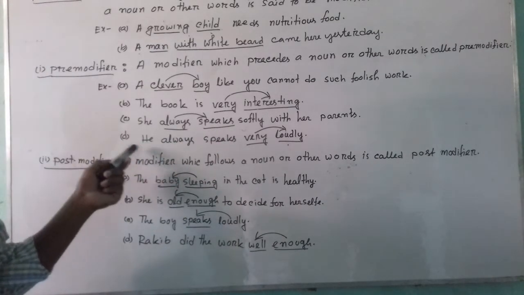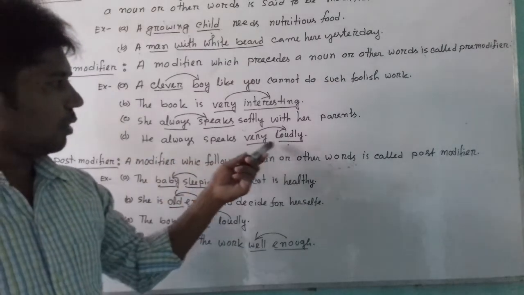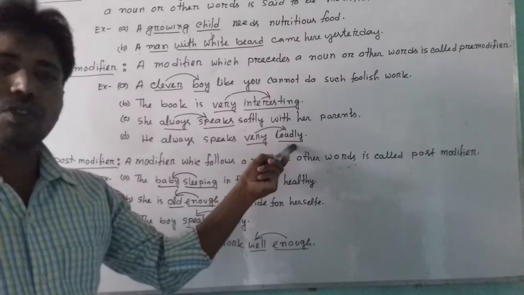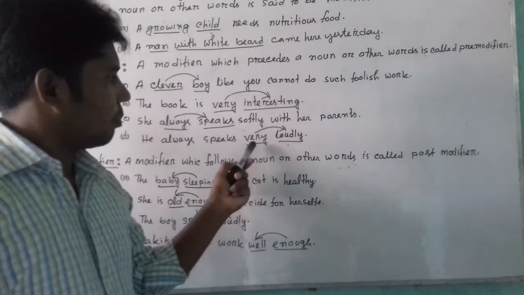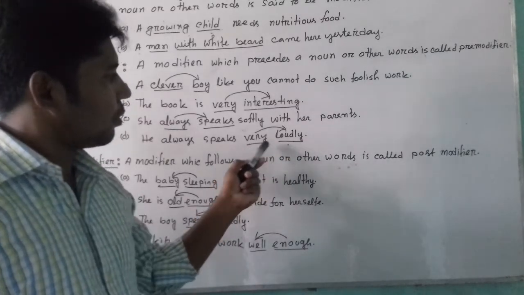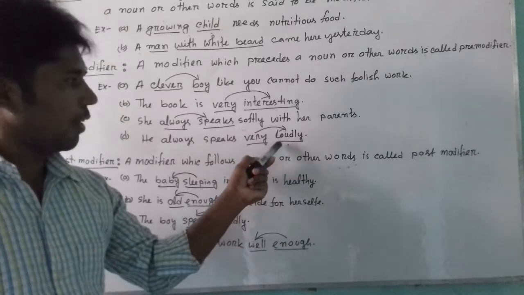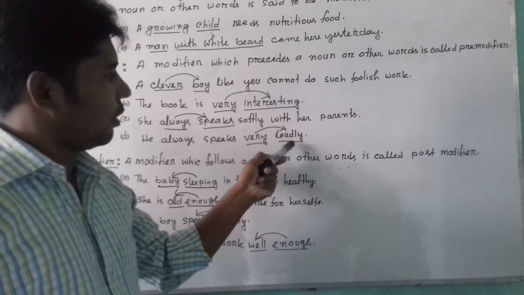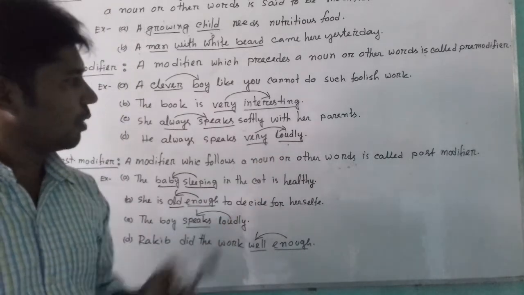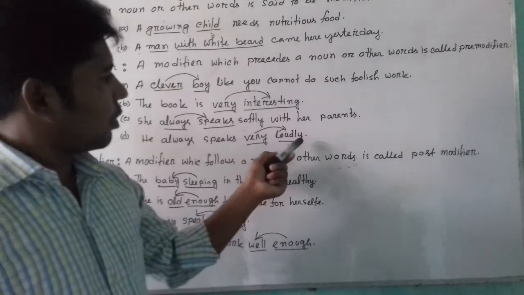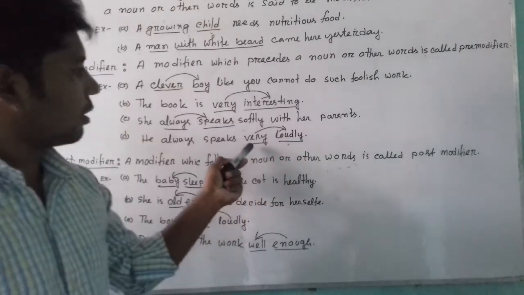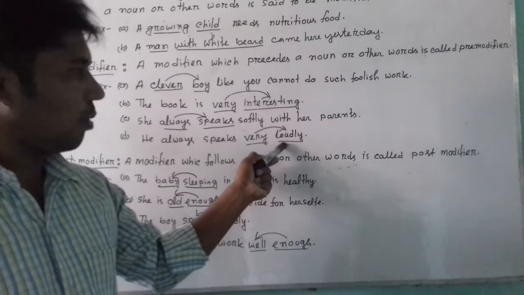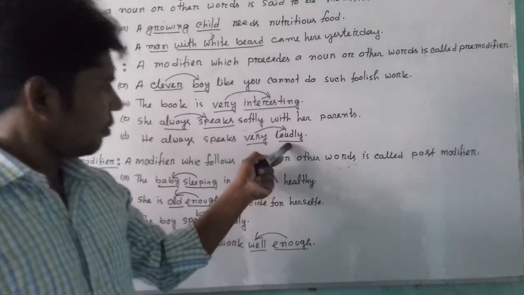Last example of pre-modifier, he always speaks very loudly. Here very is an adverb, loudly is also an adverb. Here very has been used before loudly, and it is giving additional information about loudly. So we can say that very is the pre-modifier of an adverb, loudly.